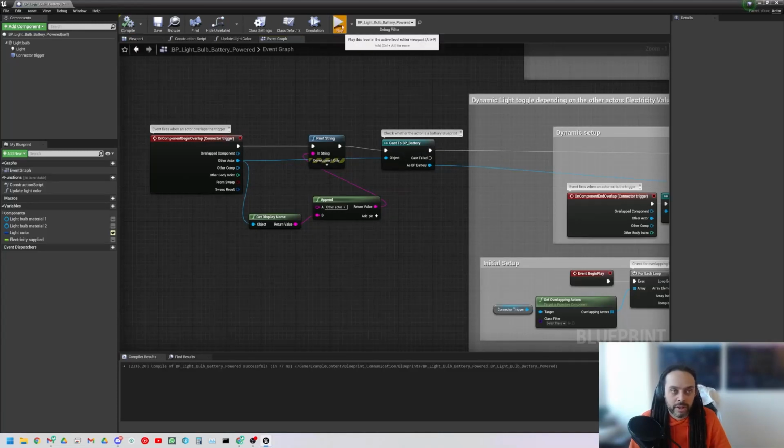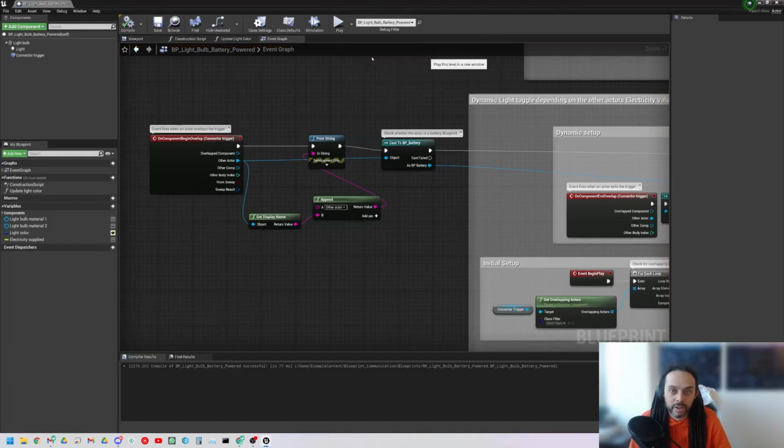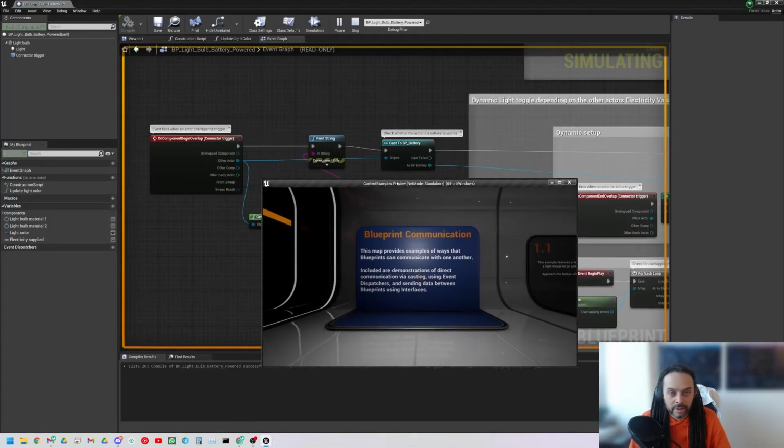I'm going to compile that. I'm going to hit play. Actually, I'm going to hit this one here and do new editor window. Of course, it's open on my second window here. And I also have the debug filter on.